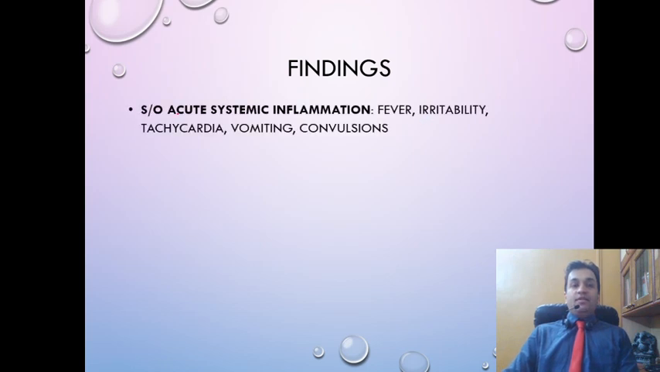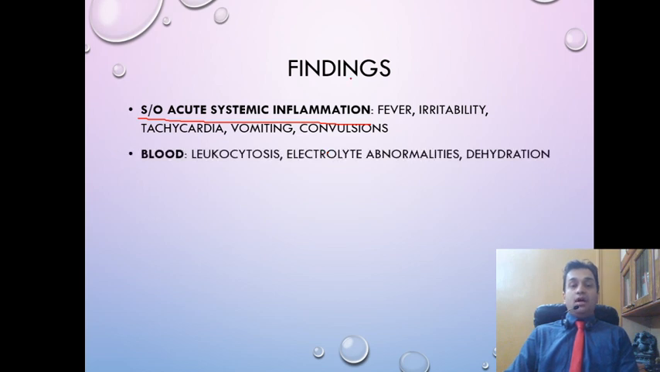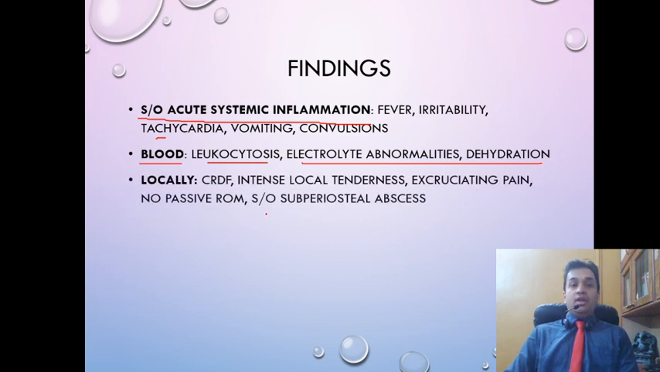Now, in findings, firstly there are symptoms of acute systemic inflammation. So there will be high fever, the child will be irritable, there will be tachycardia, vomiting, convulsions. Vomiting and convulsions will be secondary to the electrolyte abnormality caused by dehydration and the overall hyperdynamic circulation. A standard blood count will show leukocytosis, electrolyte abnormalities, and there will be an increased hematocrit secondary to dehydration. Locally, we will have the symptoms of acute inflammation, that is calor, rubor, dolor and functio laesa,